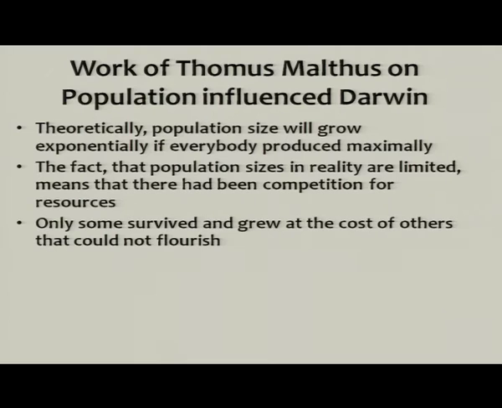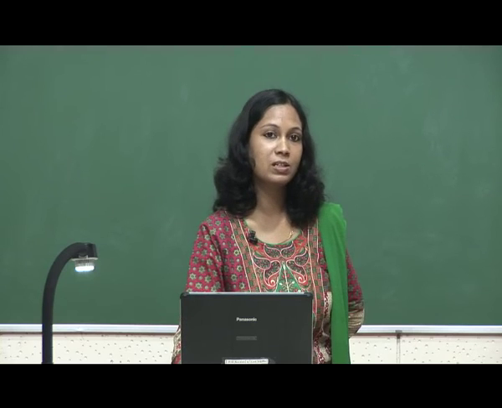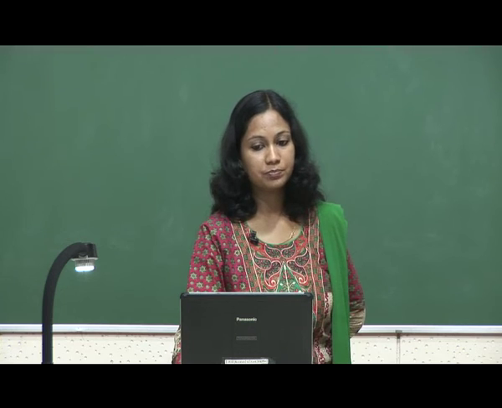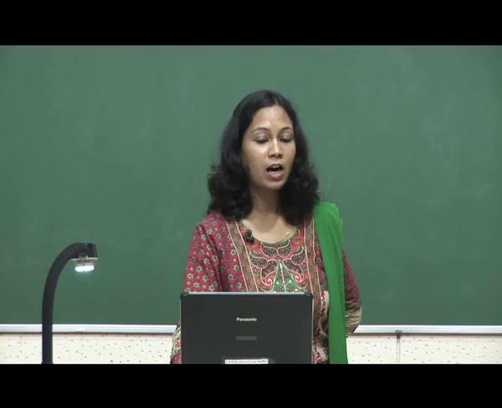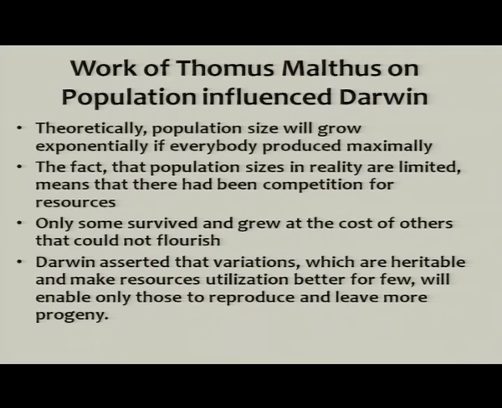So, this postulate of Thomas Malthus on population influenced Darwin, and he also talked about the struggle for existence which exists in nature. Darwin asserted that variations which are heritable and make resource utilization better for a few will enable only those to reproduce and leave more progeny. So, I would explain this statement.